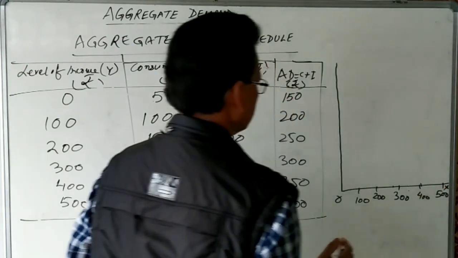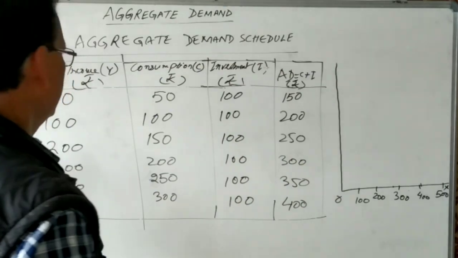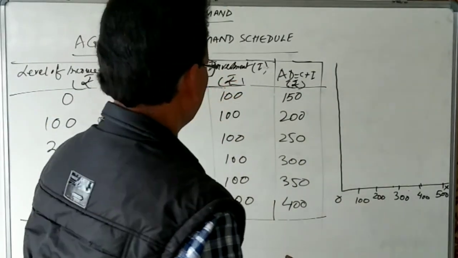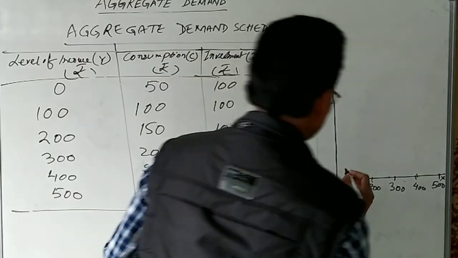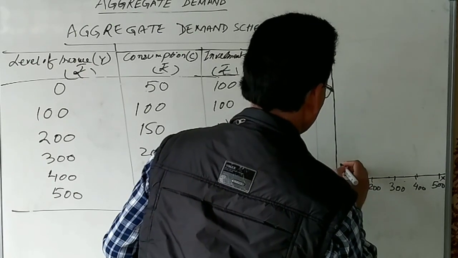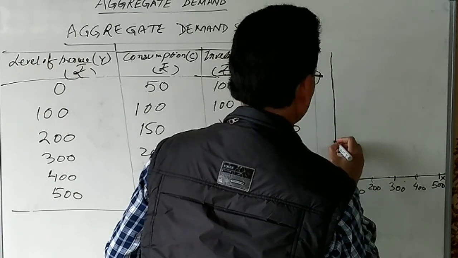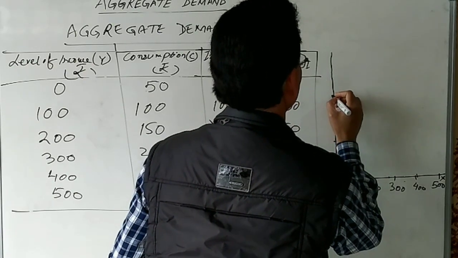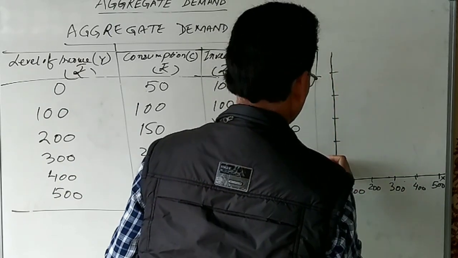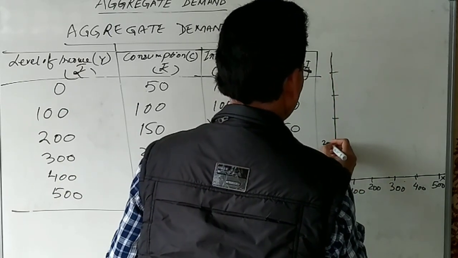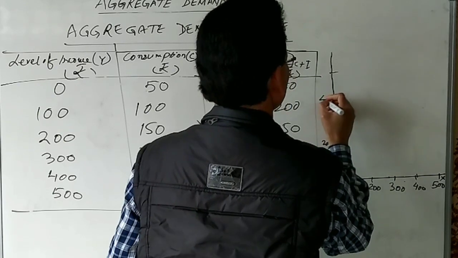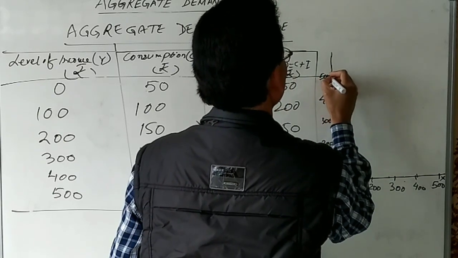And this is aggregate demand on the y-axis: 100, 200, 300, 400 and 500.